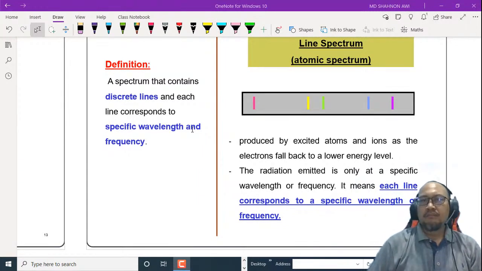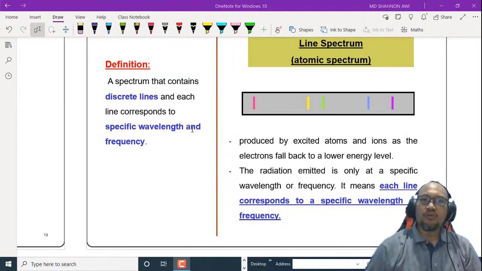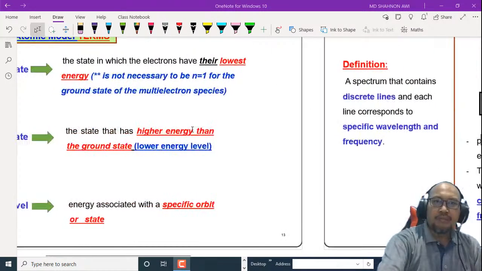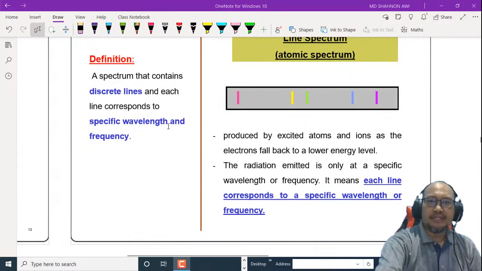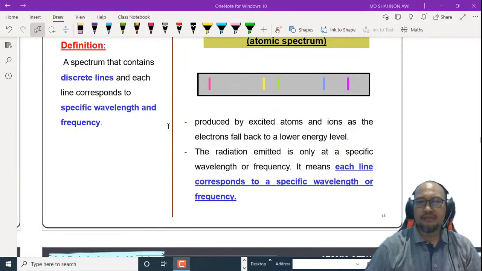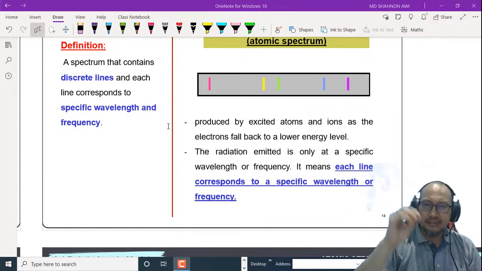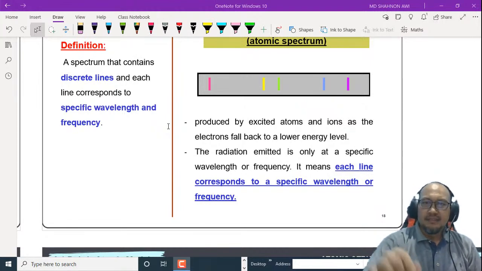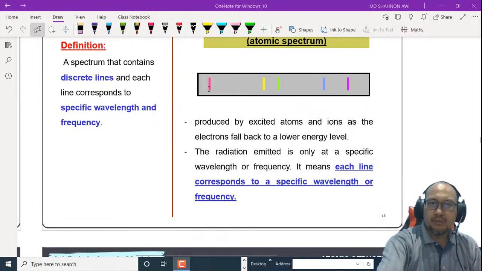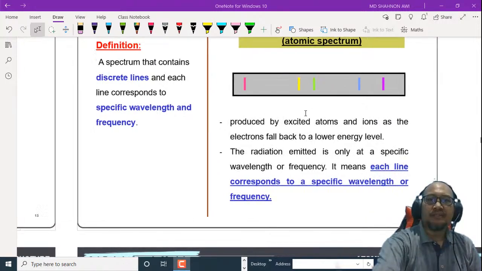These lines are produced by excited atoms and ions as the electron falls back to a lower energy level. As we mentioned, we have a ground state and excited states. From an excited state, higher energy, the electron falls back to a lower energy level. The radiation emitted will give a specific wavelength and frequency. This means each line here, 1, 2, 3, 4, 5 lines, corresponds to a specific wavelength or frequency.